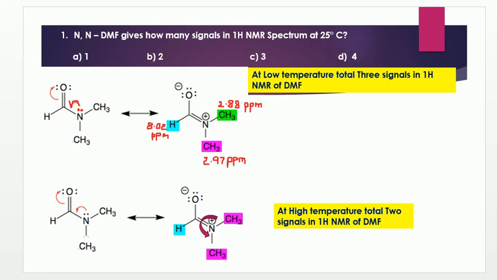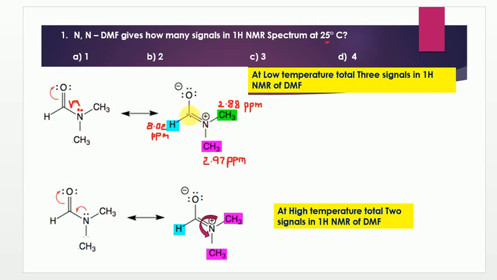Here we have to notice that the spectrum is recorded at 25 degrees, that is, room temperature. Normally in N,N-dimethyl formamide, the two methyl groups are non-equivalent. Why? Because the nitrogen lone pair participates in conjugation with the carbonyl carbon, and it develops a new double bond character between the carbon and nitrogen.